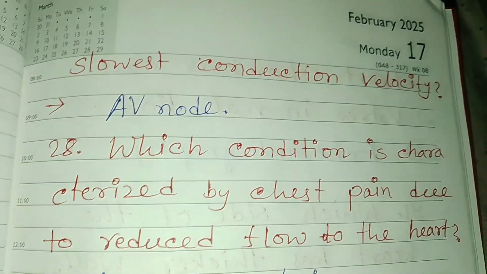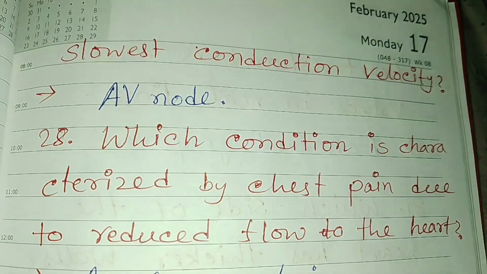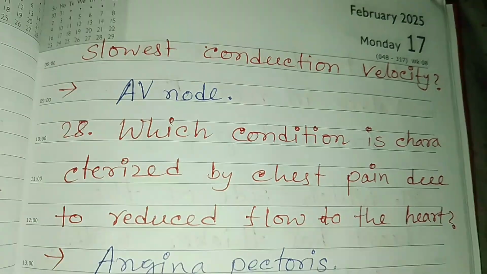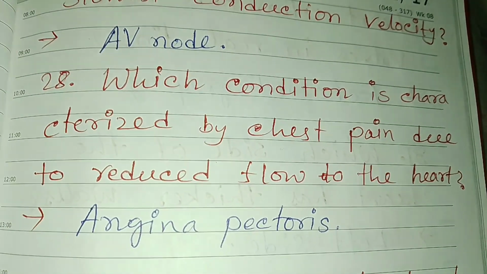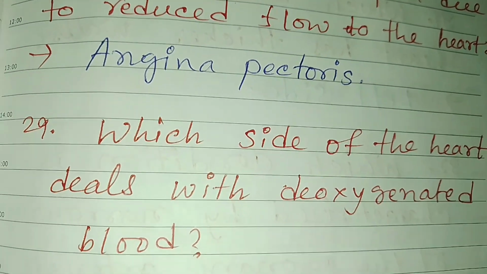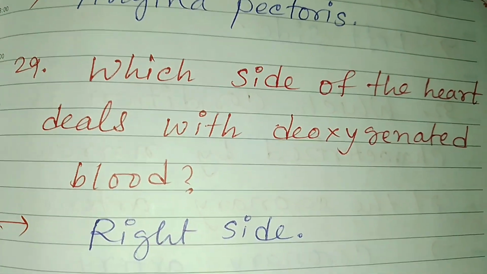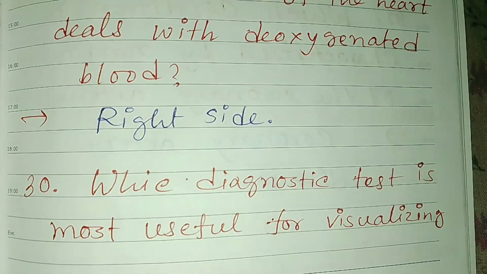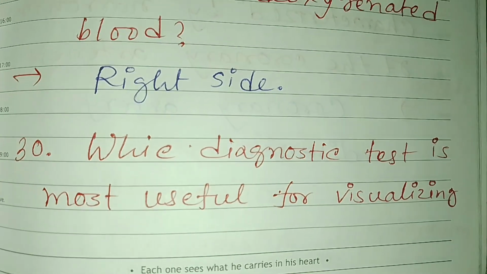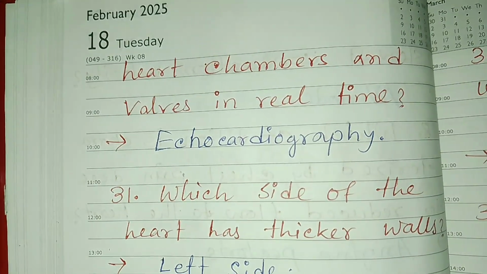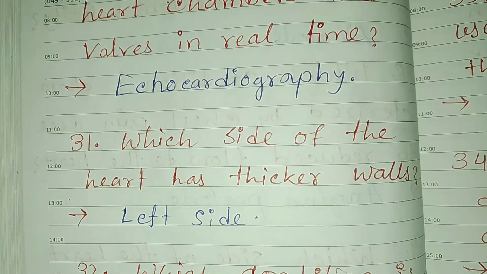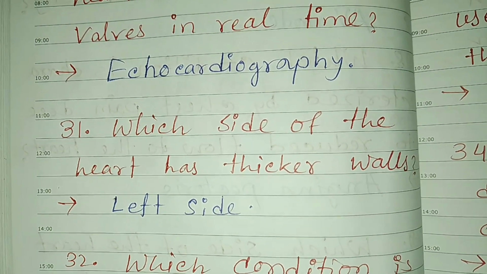This is AV node. Which condition is characterized by chest pain due to reduced flow to the heart? Angina pectoris. Which side of the heart deals with deoxygenated blood? Right side. Which diagnostic test is most useful for visualizing heart chambers and valves in real time? This is echocardiography. Which side of the heart has thicker walls?